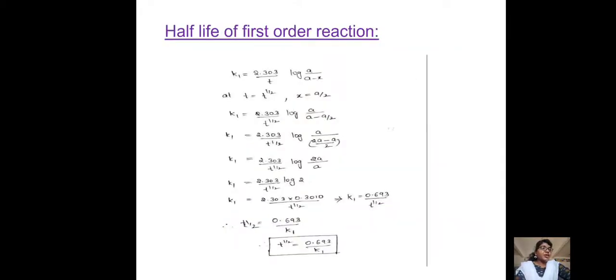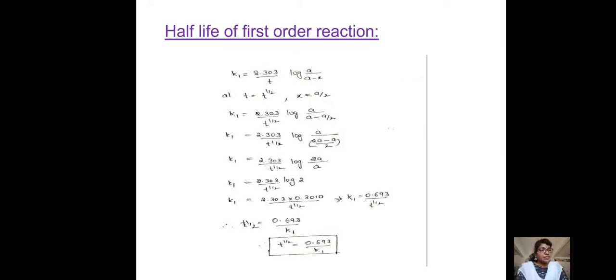Then the half-life of first order reactions. Characteristics of the first order reaction: first one is the unit, second inverse. Next comes the half-life period or half-life time. What is half-life? Half is nothing but 50%, right? It is the time taken for the completion of half of the reaction.